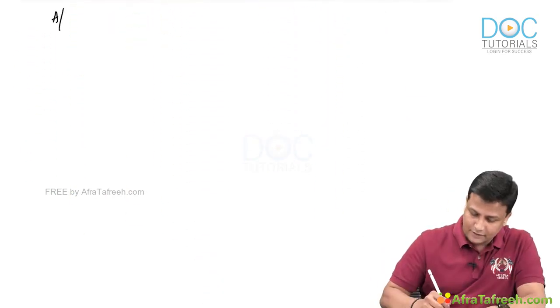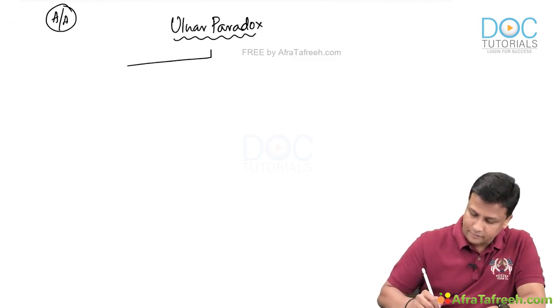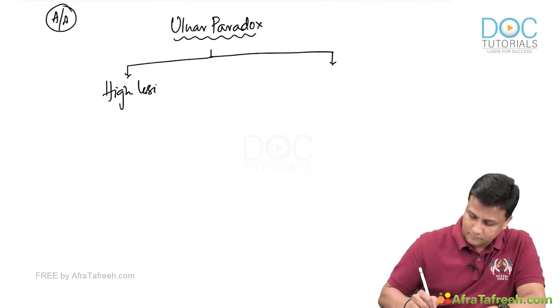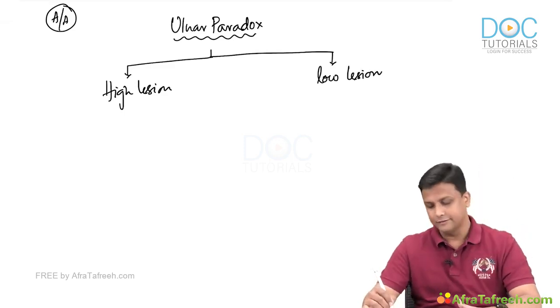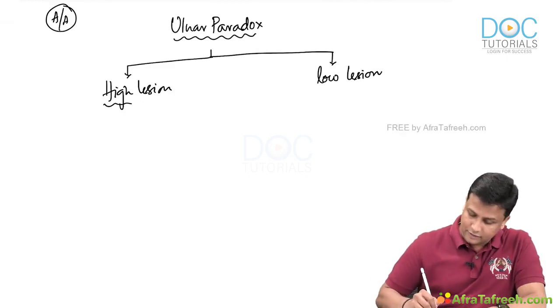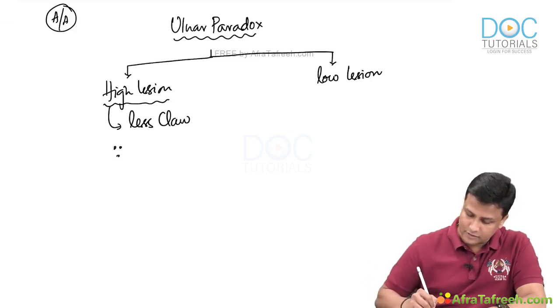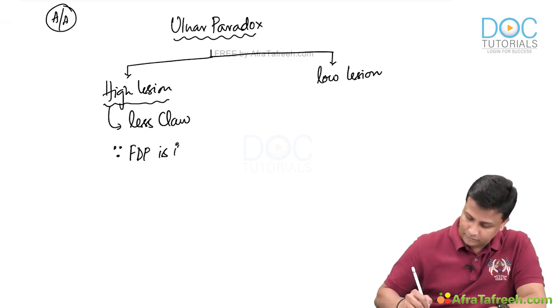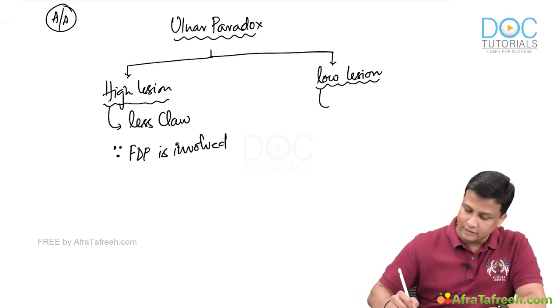So in this applied aspect, ulnar paradox. Now, what is this ulnar paradox, guys? Write it in a simple manner. High lesion and the low lesion of the ulnar nerve. Whenever there is a higher lesion of the ulnar nerve, what is going to happen, sir? There will be less claw. And why is there less claw here? Because FDP, flexor digitorum profundus, is involved here. Fine. And whenever there is a low lesion of the ulnar nerve, then there will be more claw.